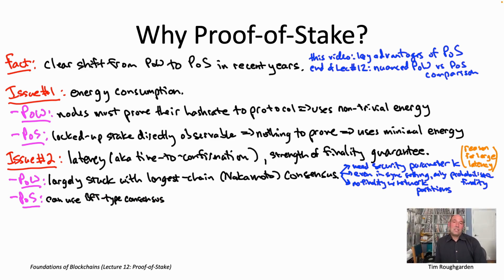And if you do use BFT type consensus, something like Tendermint, which again, you can't really do in conjunction with proof of work Sybil resistance, you're going to overcome, as we've seen, all of these drawbacks with Nakamoto consensus. Blocks are just going to be finalized one at a time. A block is finalized once it has the requisite stage 2 quorum certificate. So there's no security parameter K. Once a block is produced and voted upon, there you go, it's just done. It's finalized. The finality property is deterministic and persists even in the face of network outages and attacks, assuming, of course, as usual, that less than a third of the participation is Byzantine.